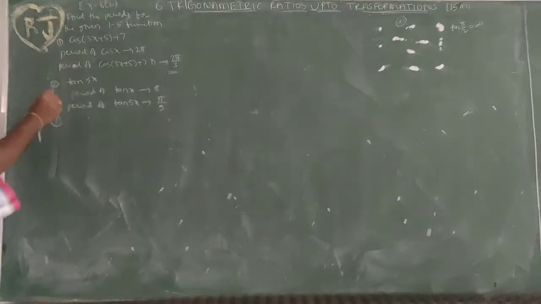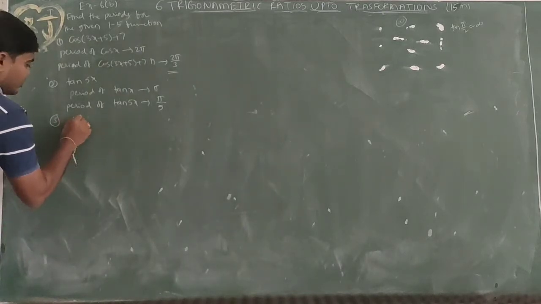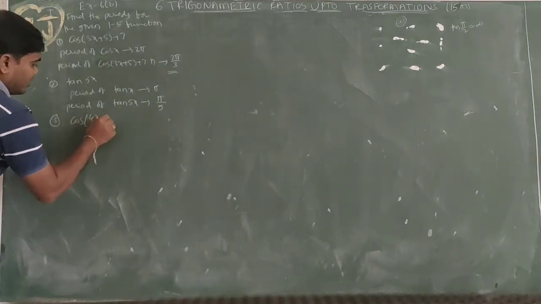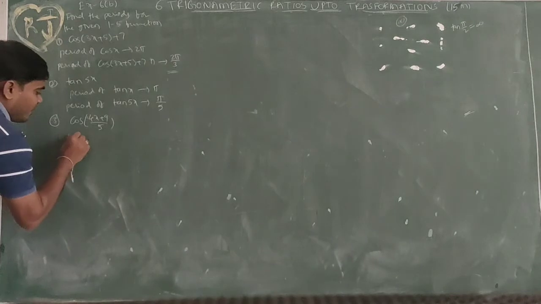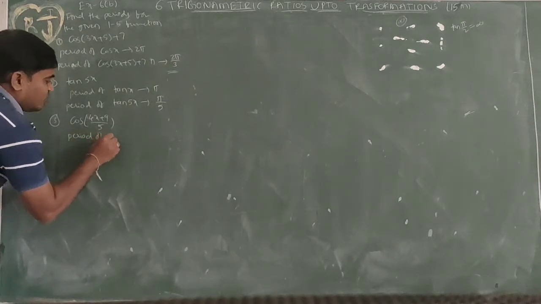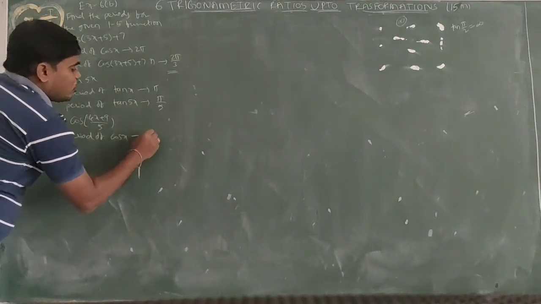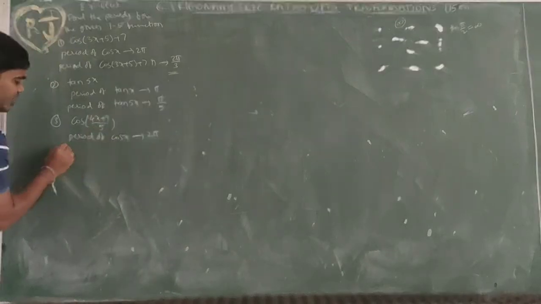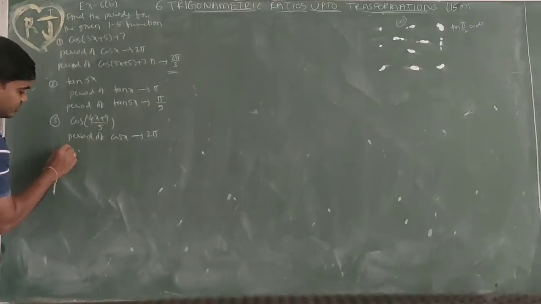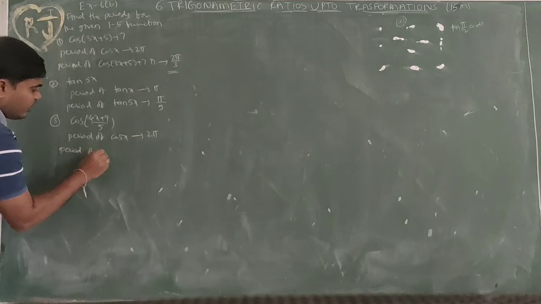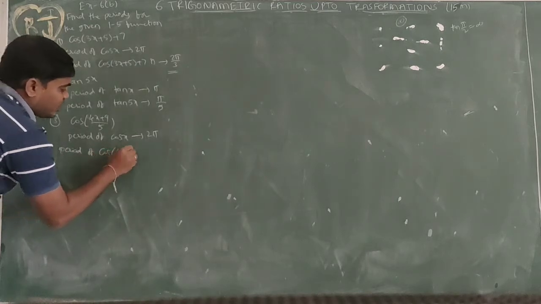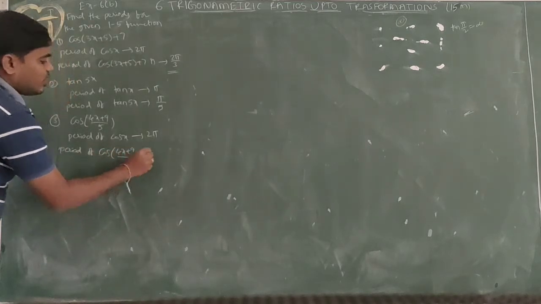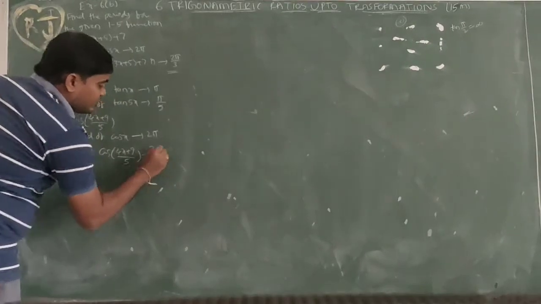Next, question number 3 is cos of 4x plus 9 by 5. The period of cos x is 2 pi. For cos of 4x plus 9 by 5, the period is 2 pi divided by the coefficient of x.